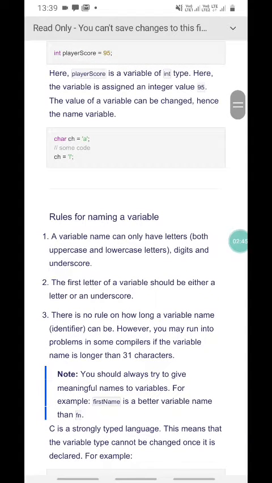Following are the rules for naming a variable. A variable name can only have letters, both uppercase and lowercase, digits, and underscores. The first letter of a variable should be either a letter or an underscore. The third rule is there is no rule on how long a variable name or identifier can be. However, you may run into problems in some compilers if the variable name is longer than 31 characters.